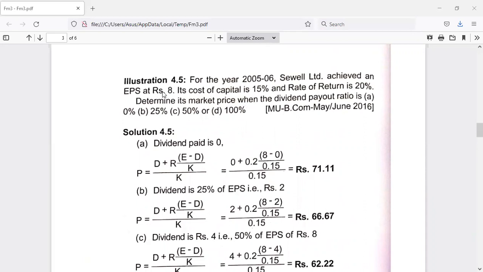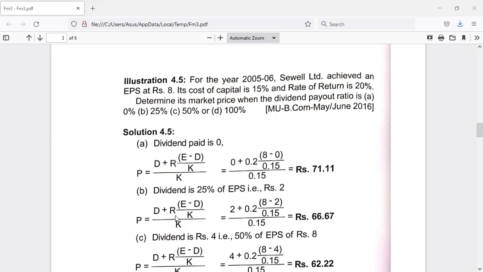EPS is rupees 8, and a 25% payout ratio means we multiply EPS by the given rate, and whatever amount we get would be the dividend per share. Now here D is equal to rupees 2, which we got by multiplying EPS with 25%, the dividend payout ratio.